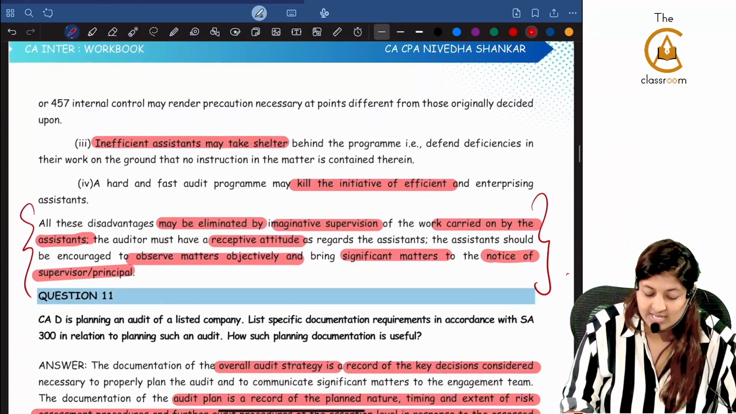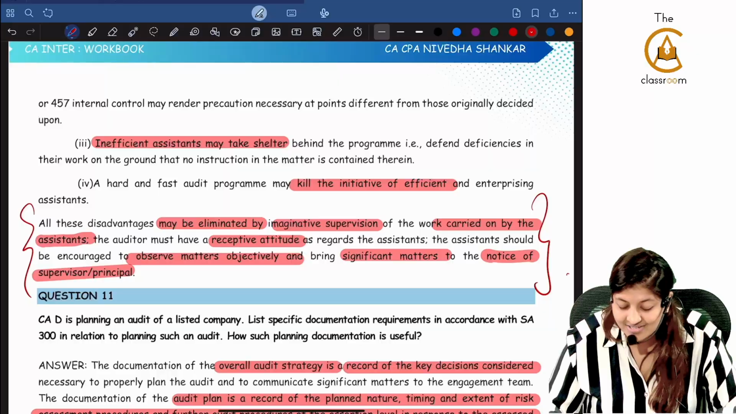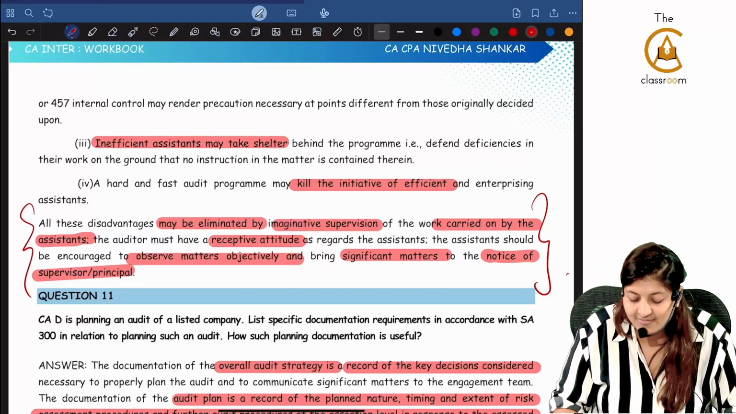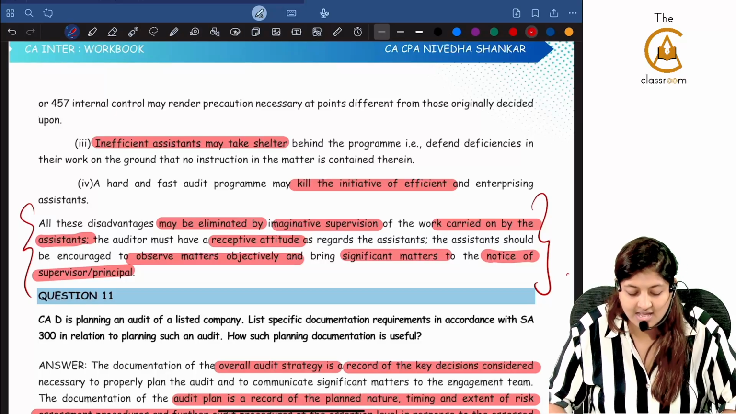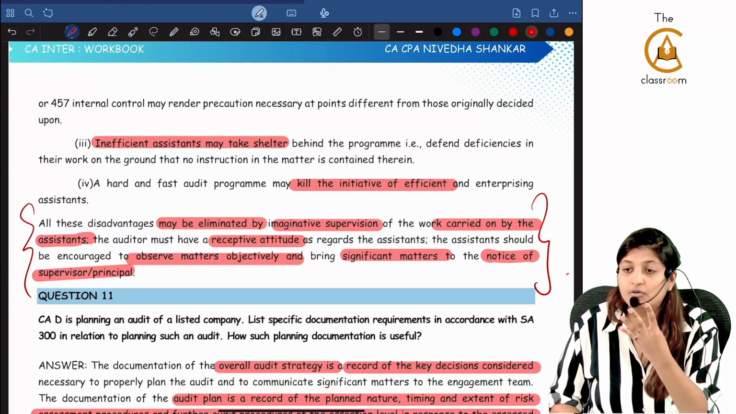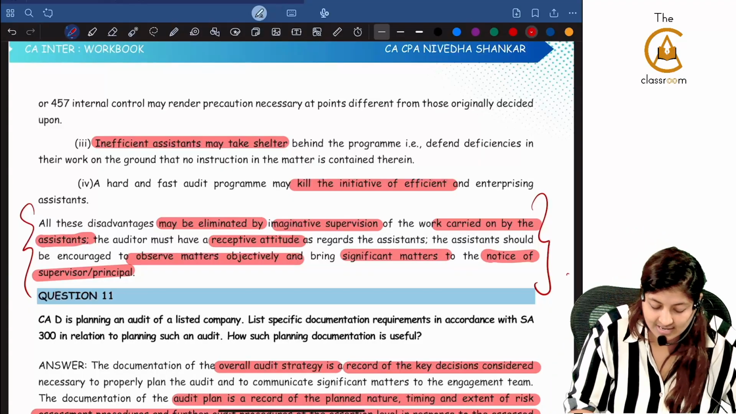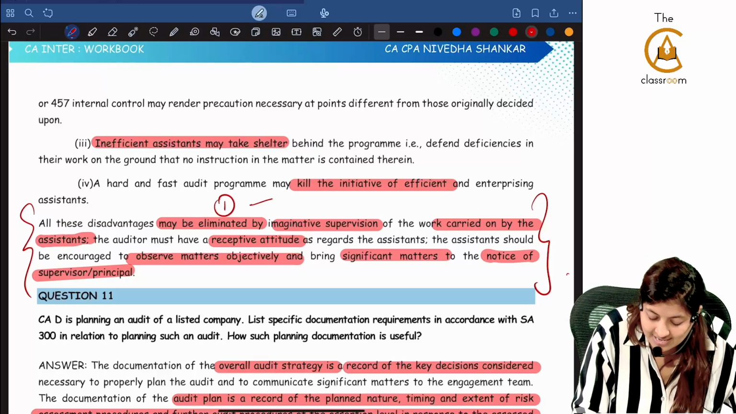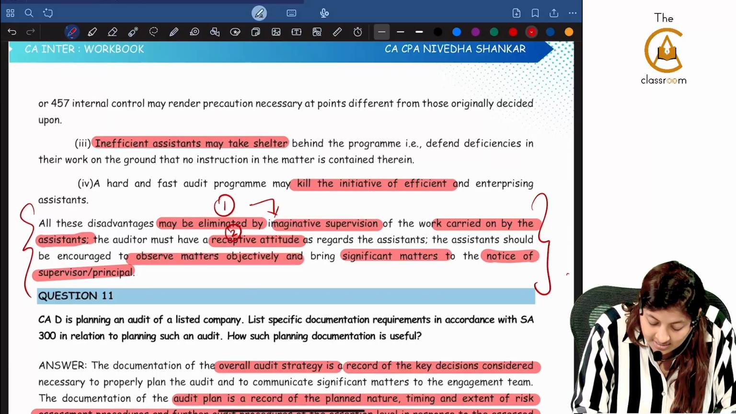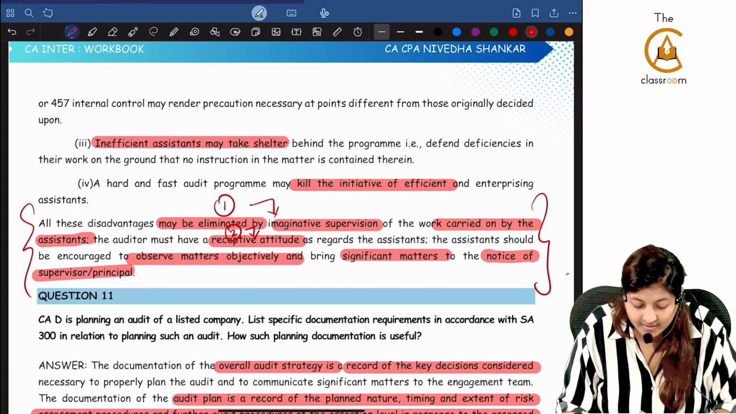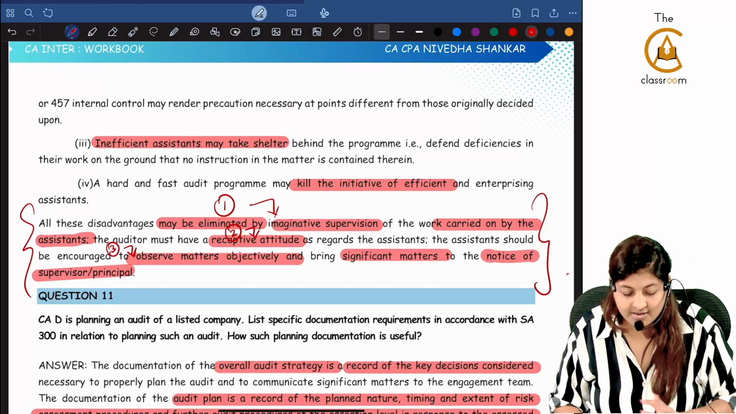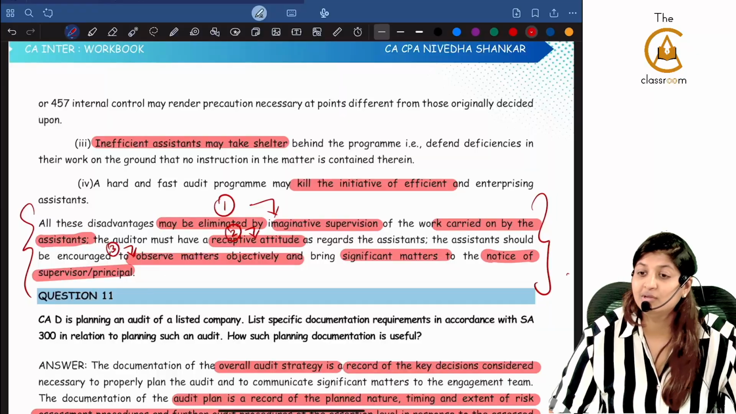Can it be removed? Yes, it can be eliminated by imaginative supervision of the work which is carried on by the assistant. Auditor must have a receptive attitude as regards the assistant. Assistant should be encouraged to observe the matters objectively and bring the significant matters. Here itself, 4 points are there if you see. Eliminated by imaginative supervision. Second one, the auditor must have a receptive attitude. Third, assistant should be encouraged to observe the matters objectively and bring significant matters to notice. 3 points are here itself. You will leave out these 3 points.